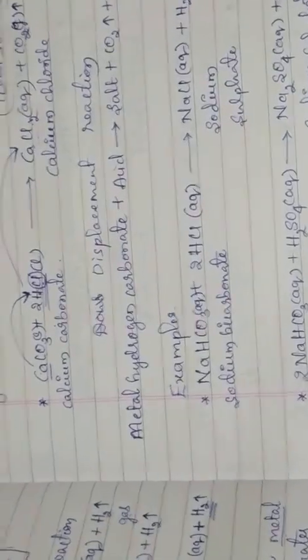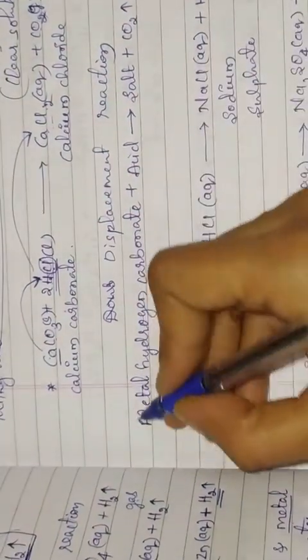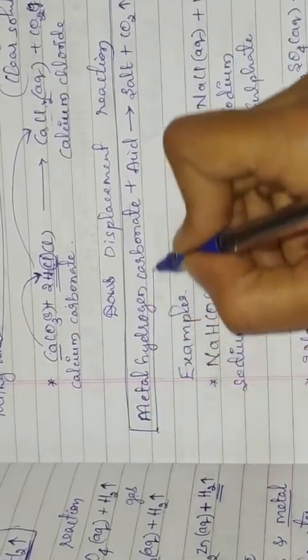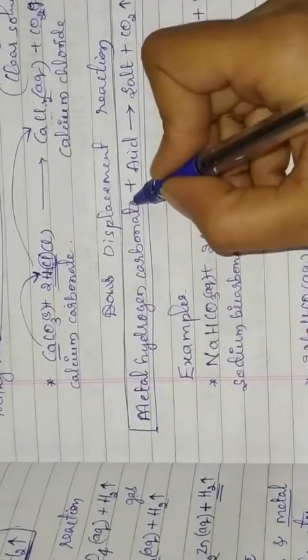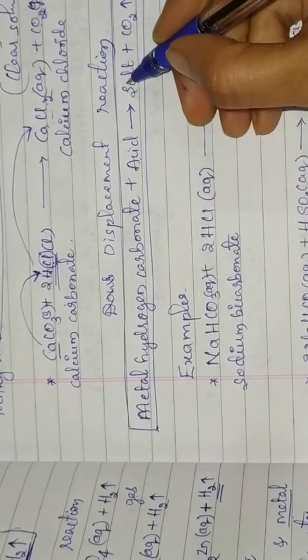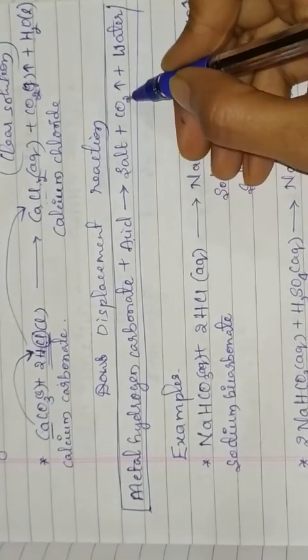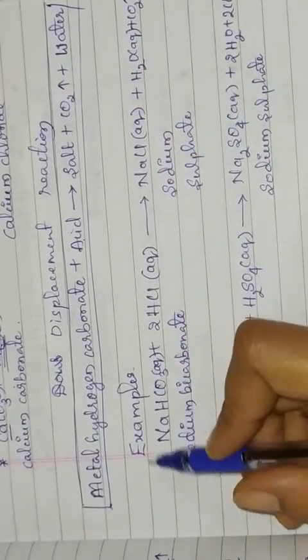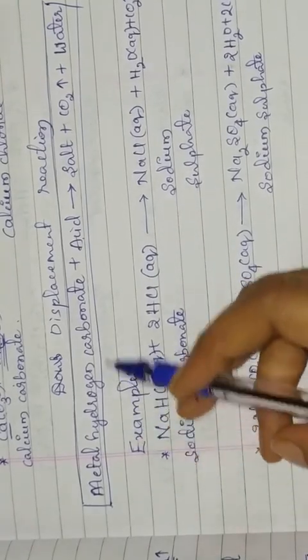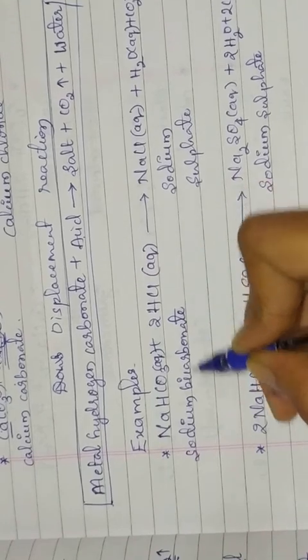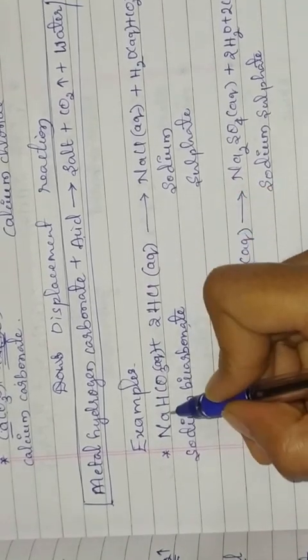Children, let us see this. When metal hydrogen carbonate or metal bicarbonate reacts with an acid, again the products formed will be the same: salt, carbon dioxide gas, and water. An example for this kind of reaction is sodium bicarbonate or sodium hydrogen carbonate.